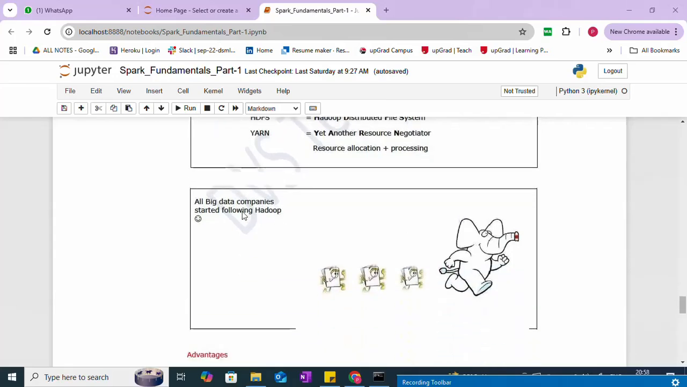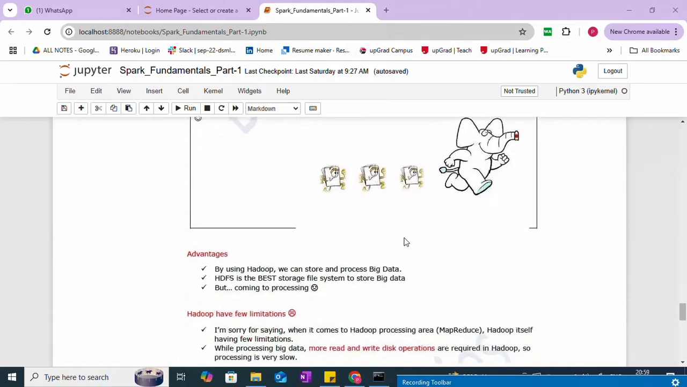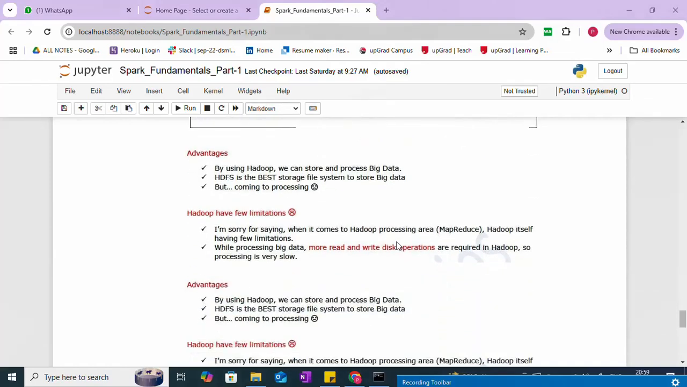All big data companies started following Hadoop. You can see nowadays almost all the big companies are following Hadoop. By using Hadoop, we can store and process big data. HDFS is the best storage file system to store big data. But coming to processing, Hadoop has a few limitations. I'm sorry to say that when it comes to the Hadoop processing area, that is MapReduce, Hadoop itself has a few limitations. While processing big data, more disk read and write operations are required in Hadoop, so processing is very slow.